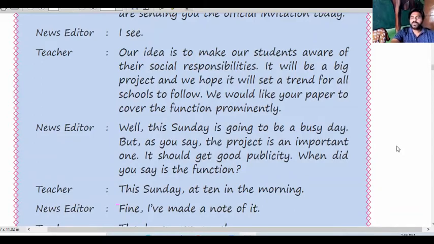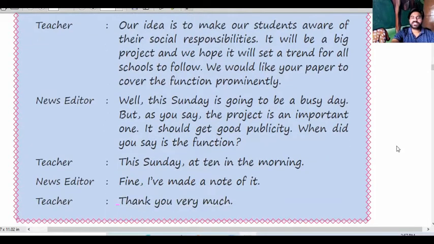So it means first he said he was very busy. Then again he said, okay, the project is very important, so I'll attend this for publicity. And then he asked, when is that function? Then the teacher said, this Sunday at 10 in the morning. At 10 means at the time of 10. Okay, this Sunday the time is 10 in the morning.